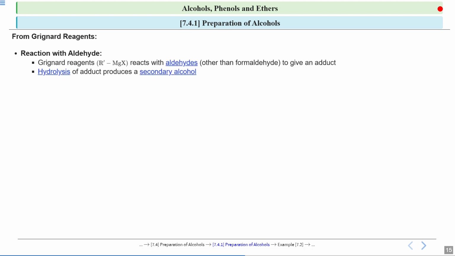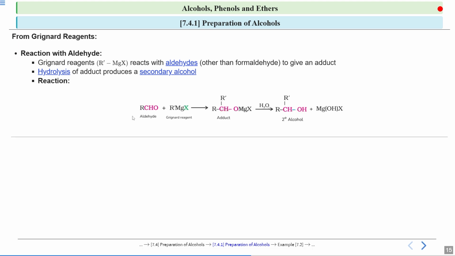Now the Grignard reagent reacts with aldehydes. So I told you if it reacts with formaldehyde, then it gives primary alcohol. But if it reacts with other aldehydes other than formaldehyde, it gives an adduct. So whenever it reacts with other aldehydes, hydrolysis of that adduct will give a secondary alcohol. In case of formaldehyde, we were getting primary alcohol, but if you are using any other aldehyde except formaldehyde, you will get a secondary alcohol.